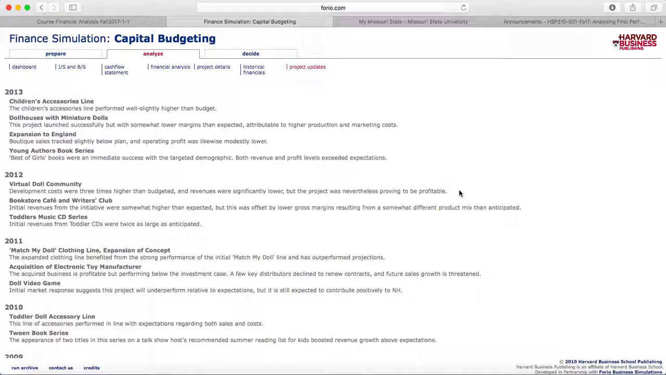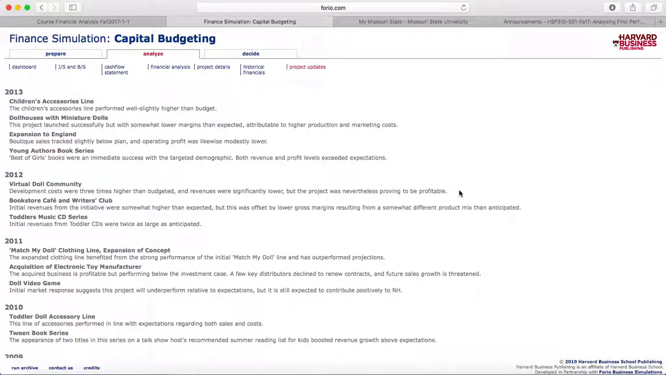The CD series performed twice as well as they were anticipating originally. And both of these had decently solid numbers whenever I looked at them. The payback period on the Bookstore was higher at 4.44 than the Toddlers Music series at 2.09, but they both had really solid numbers in the NPV, IRR, and the PI areas of the chart.